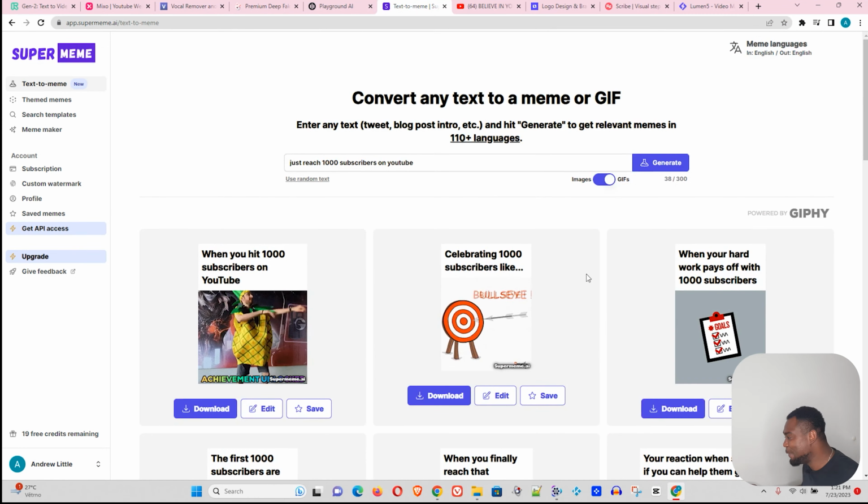You know what, guys? You can use this tool if you're a person who is selling a service on Fiverr by selling memes. You can utilize this tool to make some money, because it gives you so many options. Once you're finished finding your meme, and if you register for the service, you can save it and download those memes and you can basically sell them or whatever you want to do with them. It's up to you.